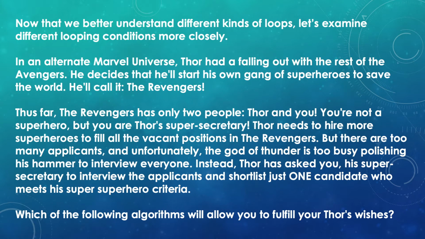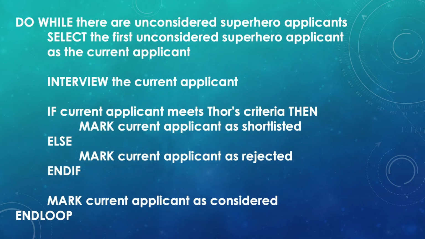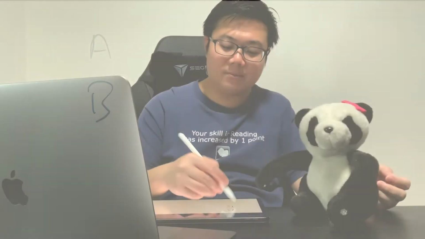So let's go through the options and see how we can distinguish the various options. The options are all the same across the different variants. First option says do while there are unconsidered superhero applicants, then select the first unconsidered superhero. Let me do a visual representation in case it's not clear. Let's say I have superhero A-Man, then we have B-Man, and then we have C.